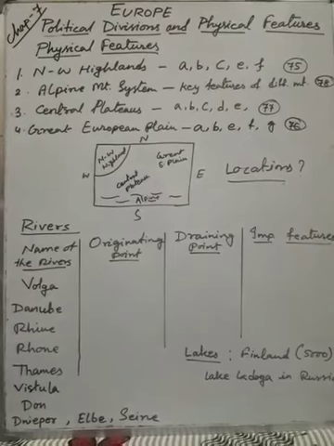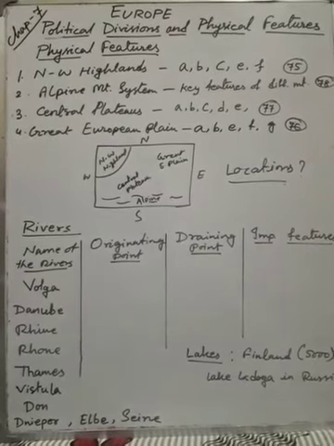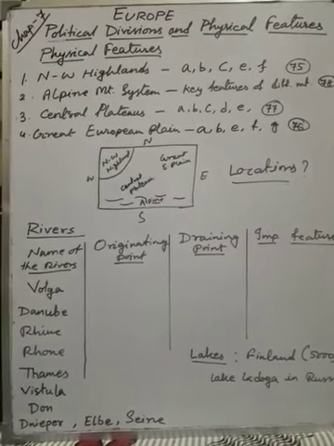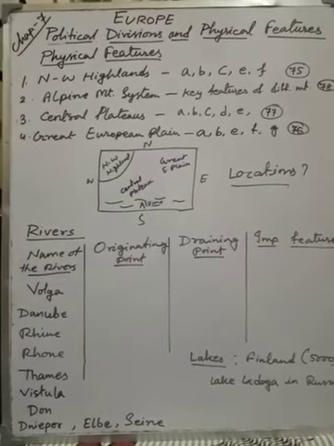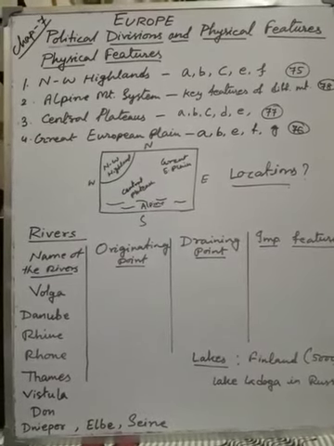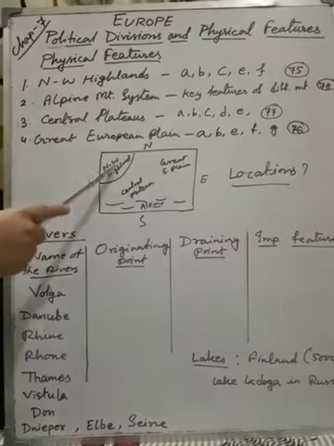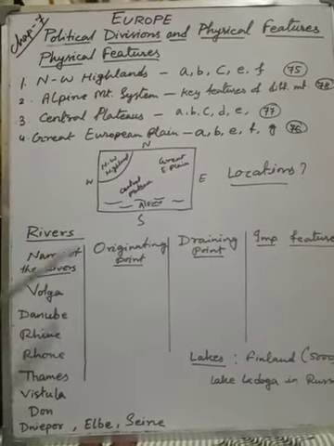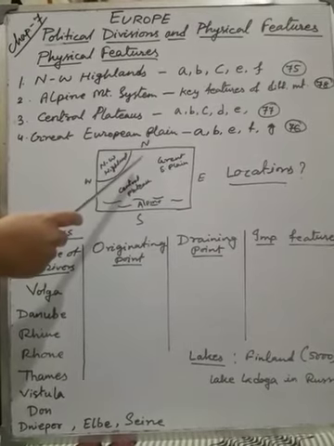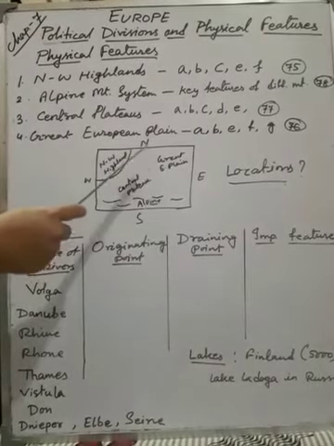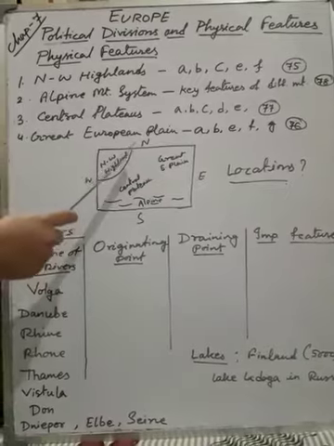It extends over Norway, Sweden, the northern part of Scotland, Wales, and Iceland. So this is the location, these countries come under this area. I repeat, that is Scotland, Wales, Iceland, Norway and Sweden.